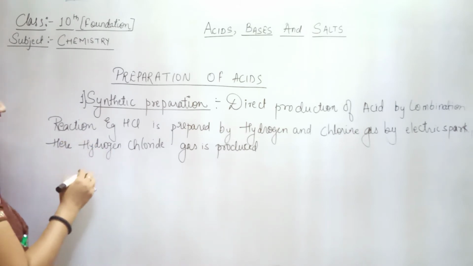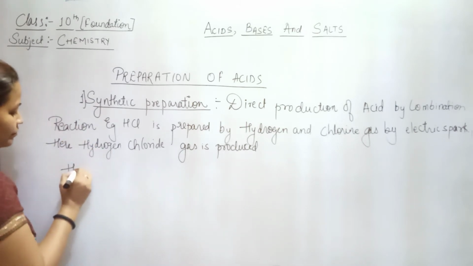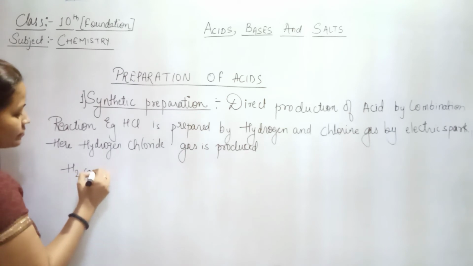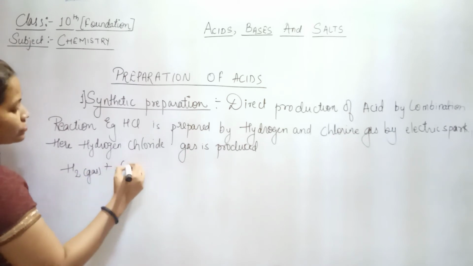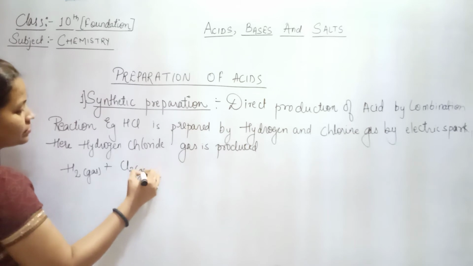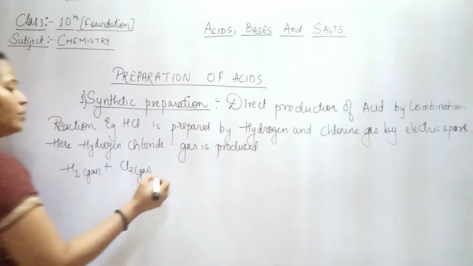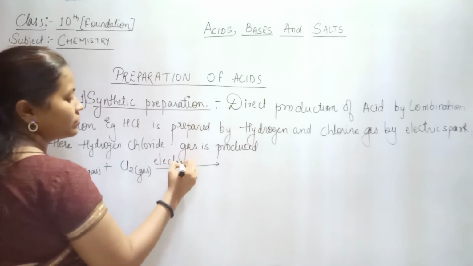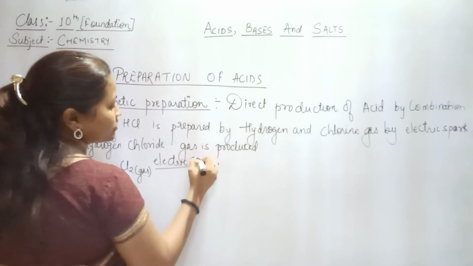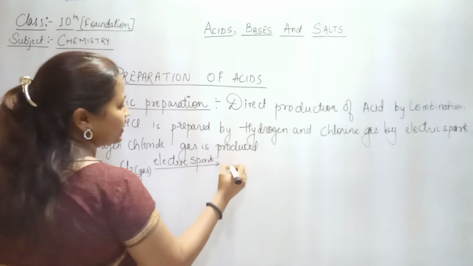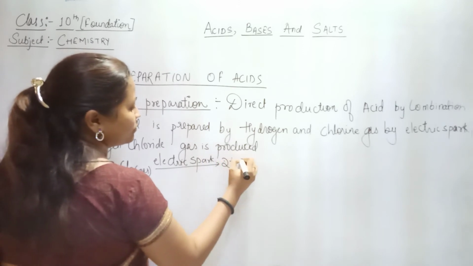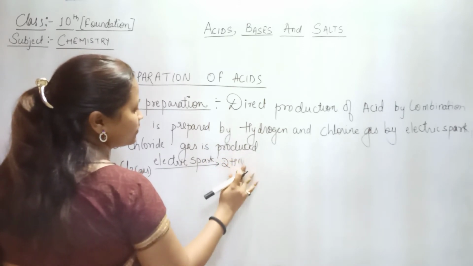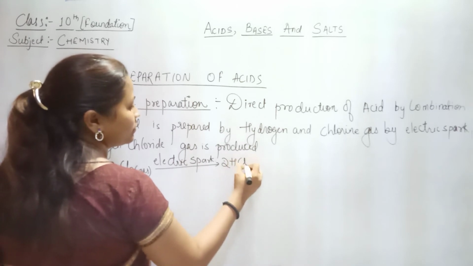ठीक है. So let's write the reaction also. So this is your hydrogen gas, this is your chlorine gas. ठीक है. And when we do electric spark, we get 2HCl, that is your hydrogen chloride.